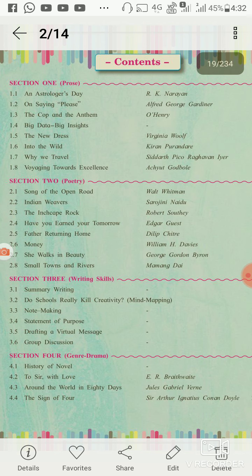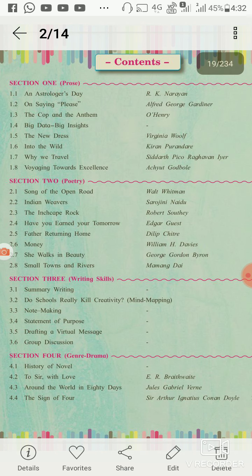Section number 3 is about writing skills. There are almost 6 topics in this unit. First writing skill in this unit is summary writing. Second chapter, Do Schools Really Kill Creativity?